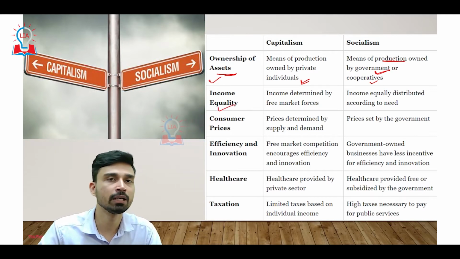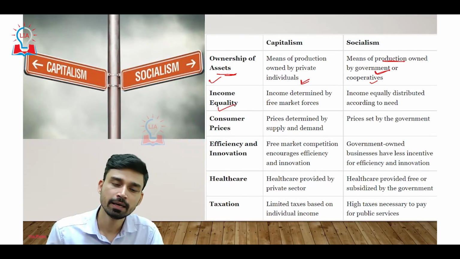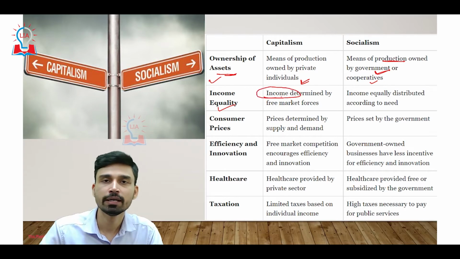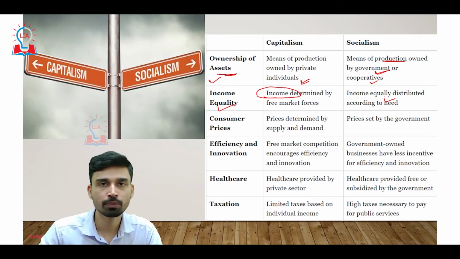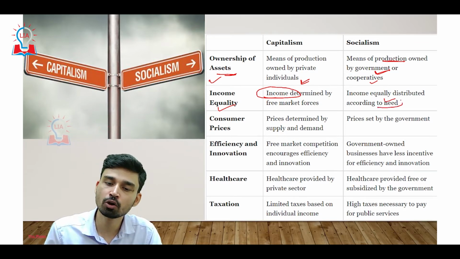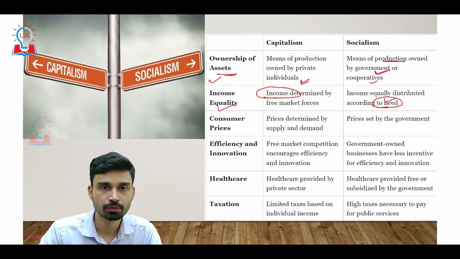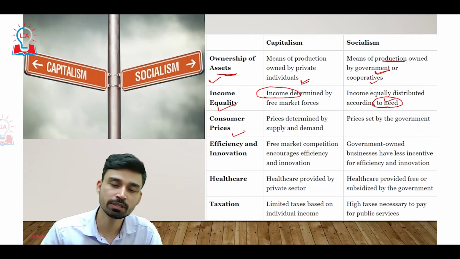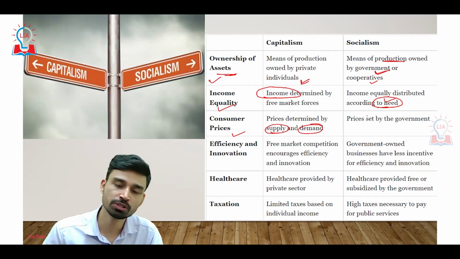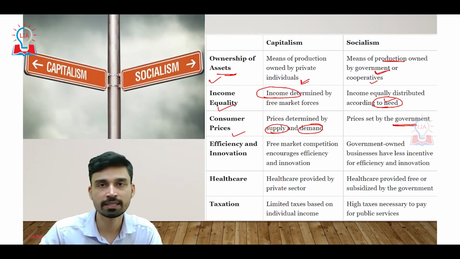Second is income inequality or income equality, we can say. Here, the income of any individual is determined by free market forces, while in the socialist system, whatever income is generated by the state is equally distributed according to the needs of the people. Third is consumer prices. Consumer prices in the capitalist system are determined by the forces of supply and demand. On the other hand, in the socialist system, the prices are set by the government.